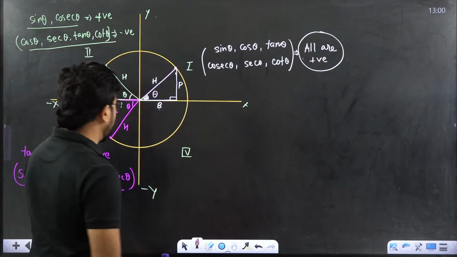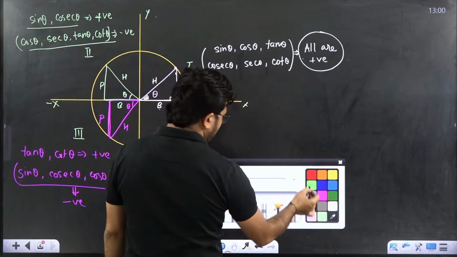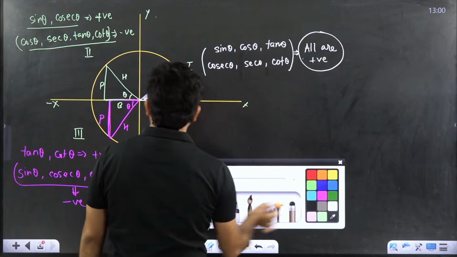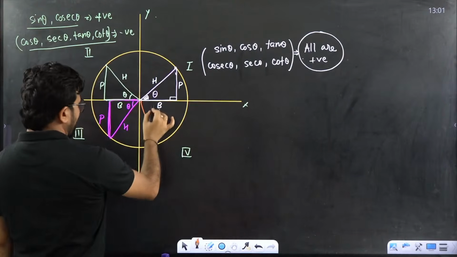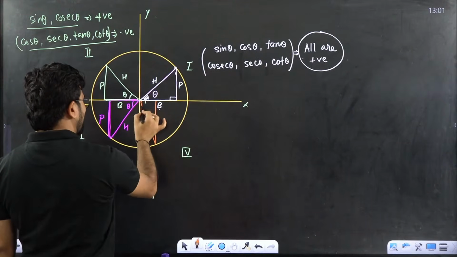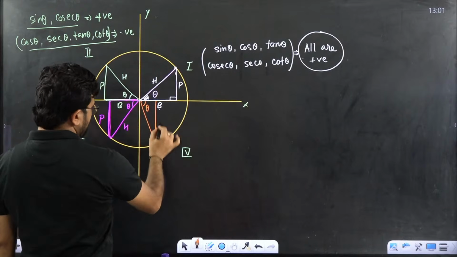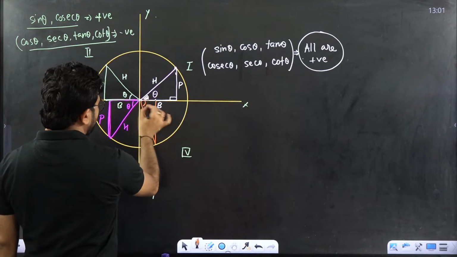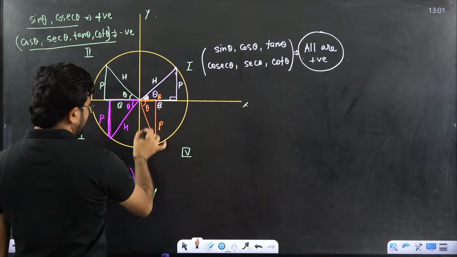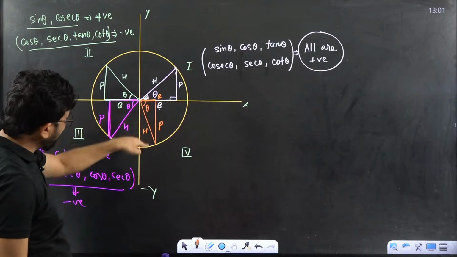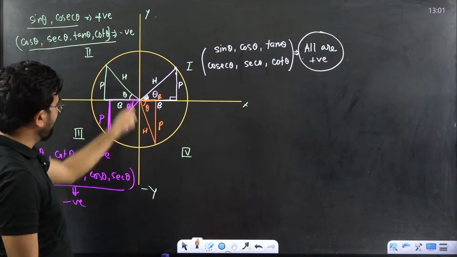Come to the fourth quadrant. If you are joining this point, suppose this point is here, and from here you are putting a perpendicular. This angle is theta, suppose I am taking. So this is perpendicular, this is base, this is hypotenuse. Here perpendicular is negative, but base is positive.